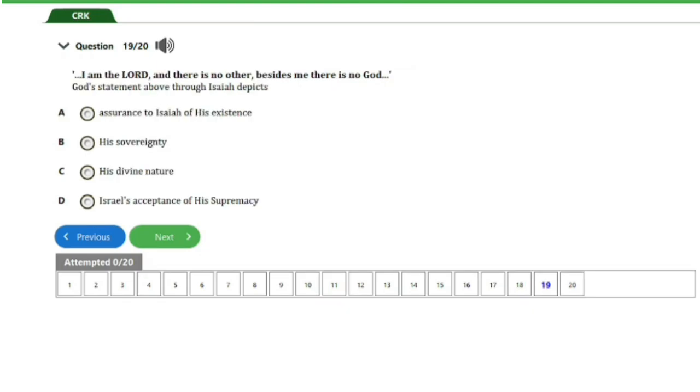So the next question here, question number 19 says, I am the Lord, and there is no other. Besides me, there is no God. God's statement above through Isaiah depicts A, assurance to Isaiah of his existence. B, his sovereignty. C, his divine nature. D, Israel's acceptance of his supremacy. So guys, the answer to this question is option B here, that's his sovereignty. So let's head on to the next question, guys.